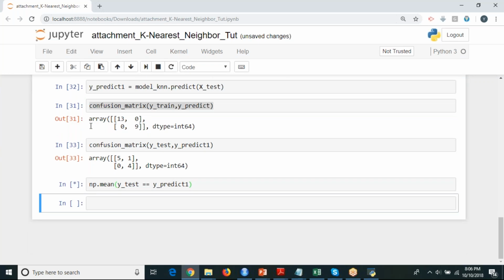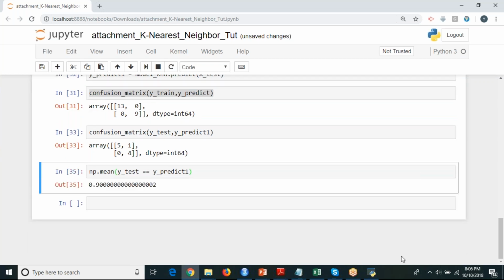Got it? So open your Jupyter notebook, everyone. Please open your Jupyter notebook. If you don't mind, can you repeat this whole program once again? Whole program. It was a little bit of confusion, this one.